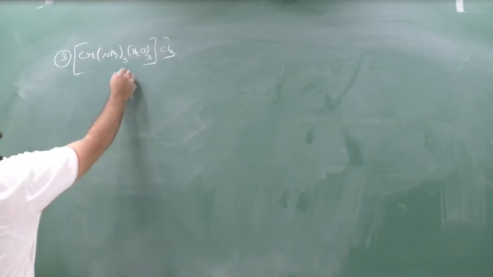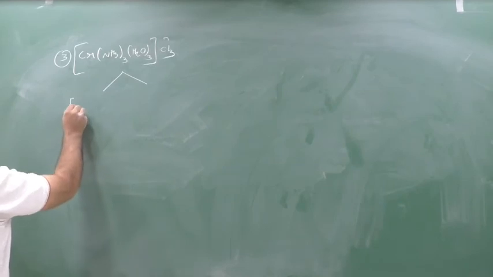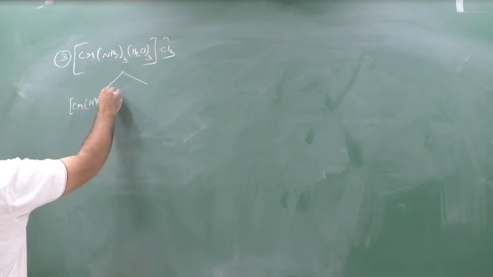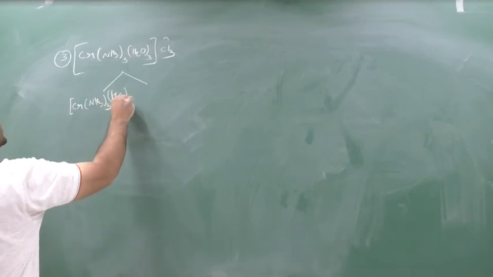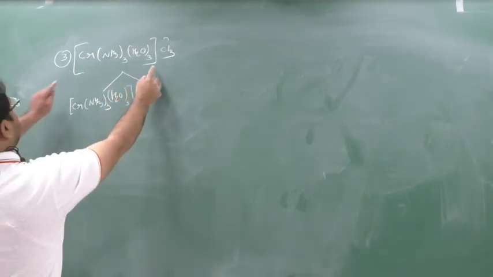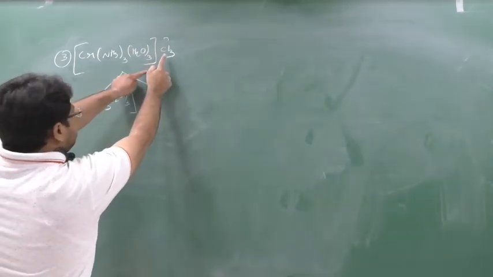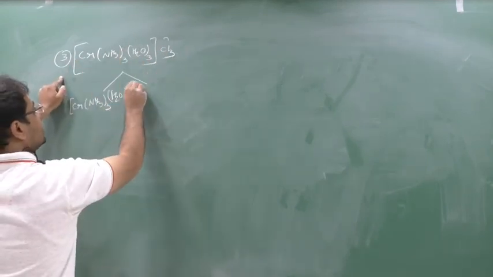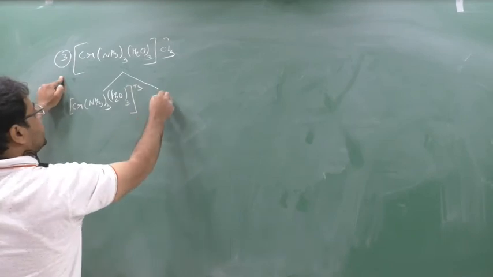First you try to find the oxidation number for the chromium. So split this. Here it will come [Cr(NH3)3(H2O)3]. The box valency is with Cl and the Cl valency is with the box. So what is the valency with the box? That is +3. And what is the valency with Cl? 1, so Cl minus.